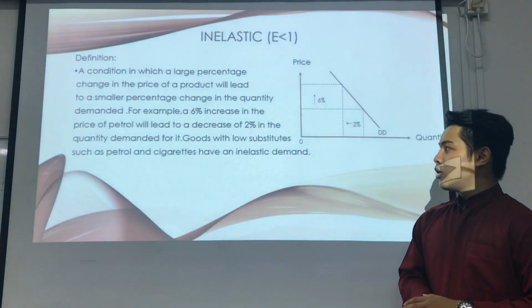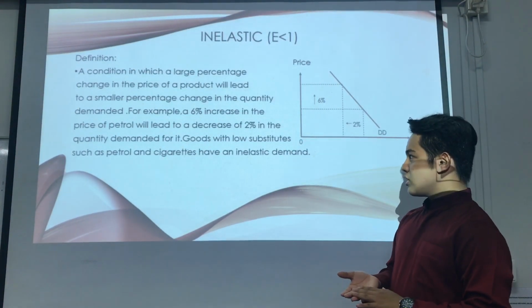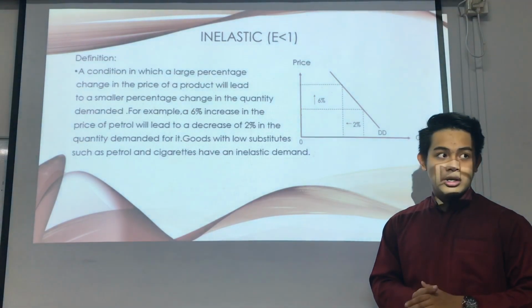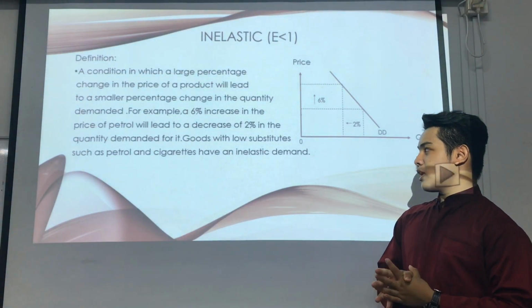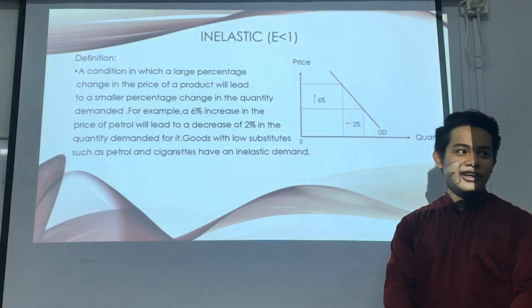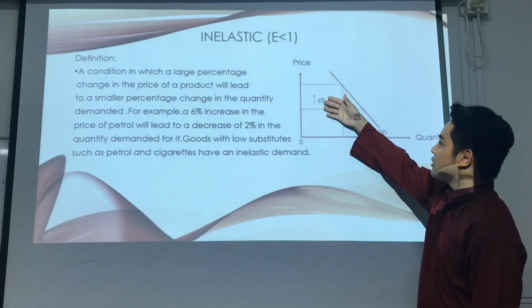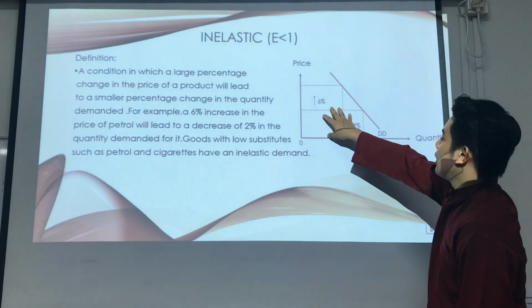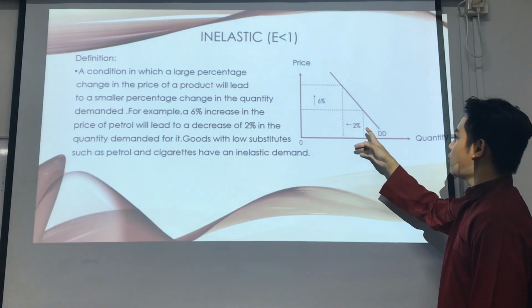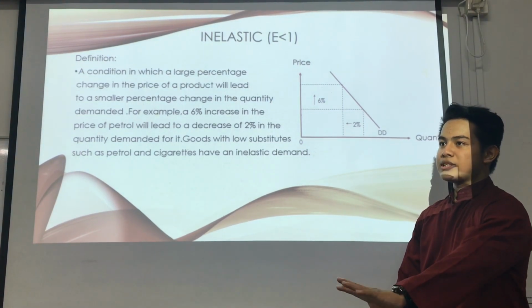Goods with few substitutes such as petrol and cigarettes have an inelastic demand. You can see this graph again. Price will increase 6% and the quantity will decrease 2%.